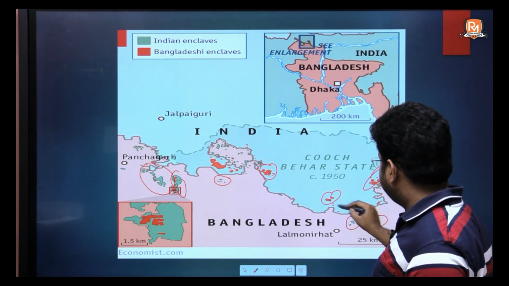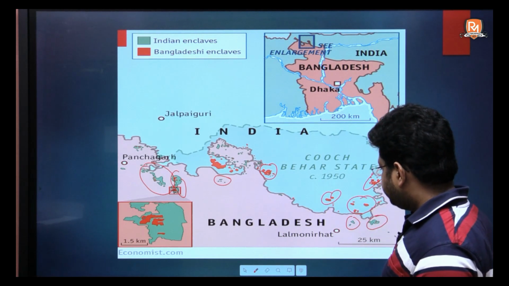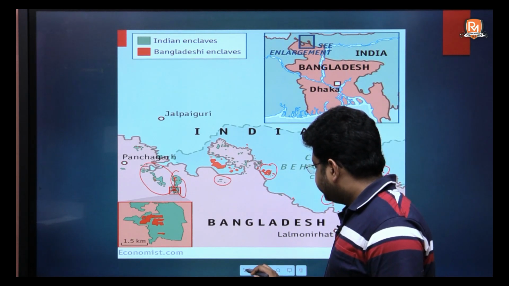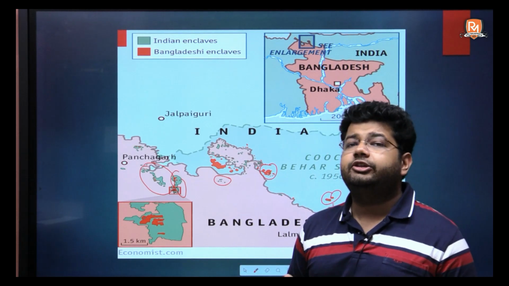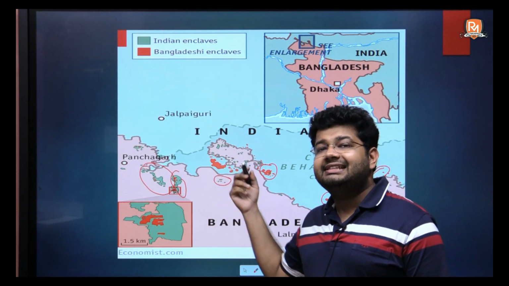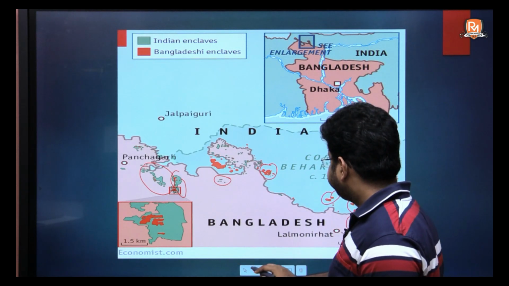You can see the red ones. So this is why the border issue was so important, and there were so many disputes with respect to our eastern sector of the border.